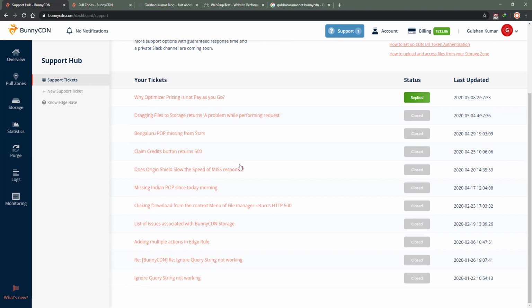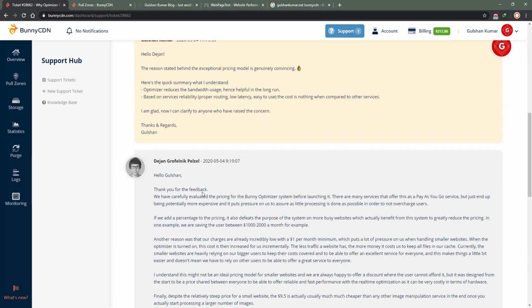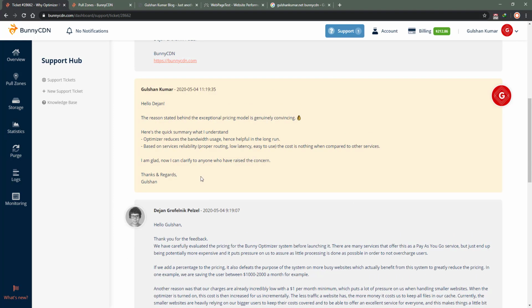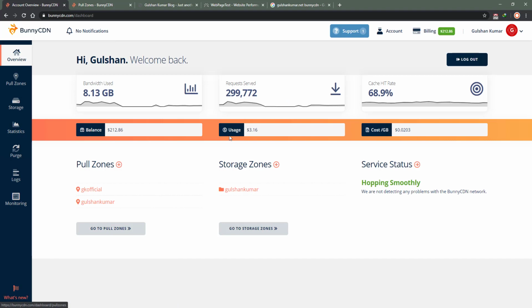All my tickets are closed, and they have replied in a very detailed manner to each and everything, which I like most. I have never seen support like this which goes into this much detail, especially replying to each of their customers in such a sincere manner, and that is something I really appreciate.